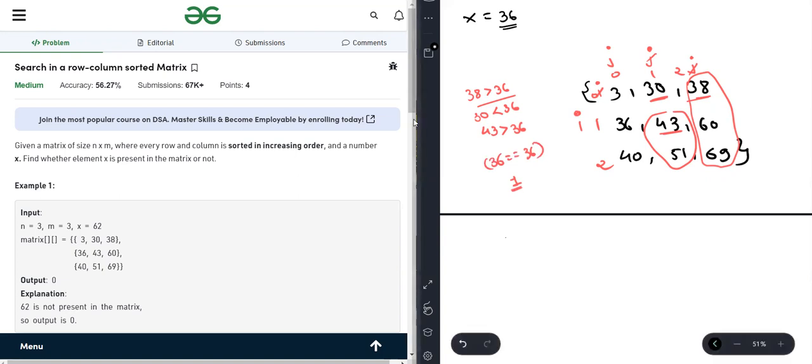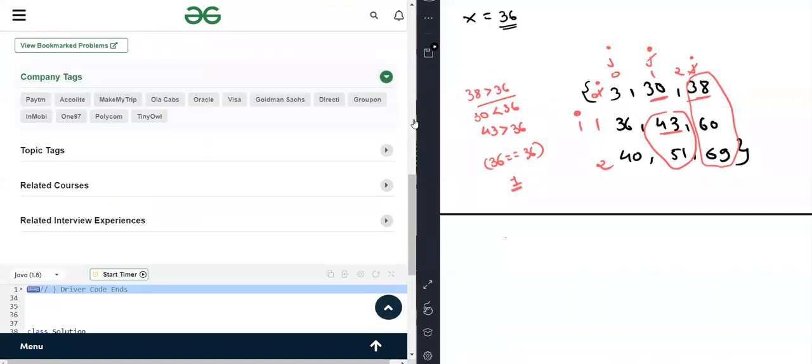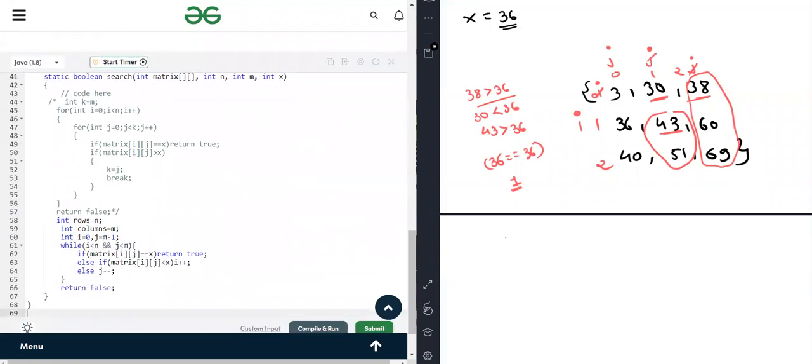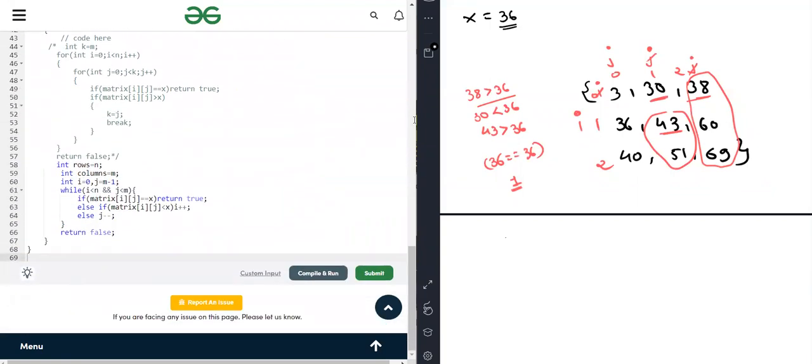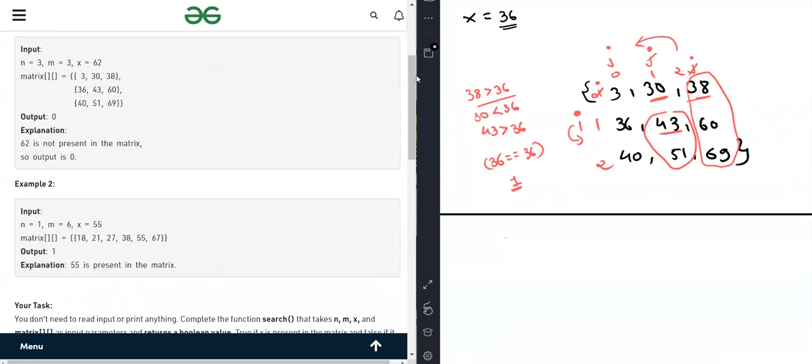If you remember it, or if you don't remember it, you can check the code here. This question is, I think, very important. As you can see, the company asked this question. So you can check the solution here. The same thing I told you: if the value is less than, then we are incrementing i, and if the value is greater than, then we are decrementing j. And if we find it, then return true. Okay, so this is the first question we solved.